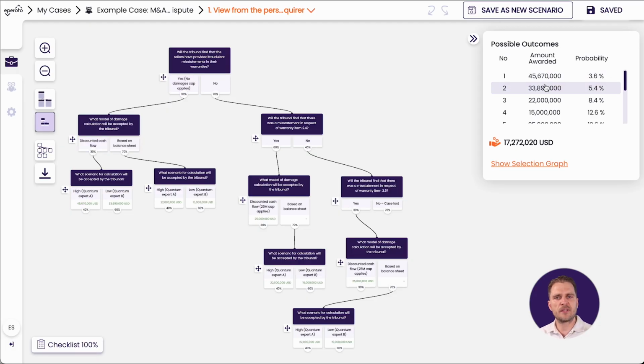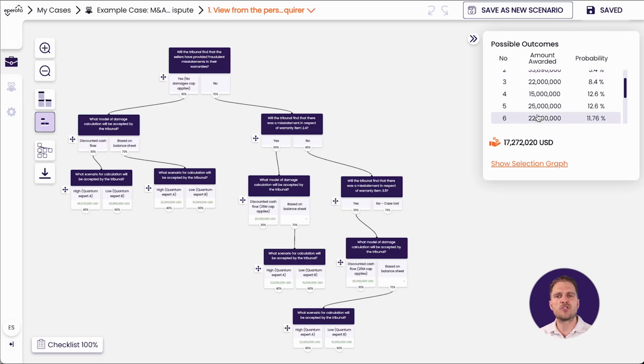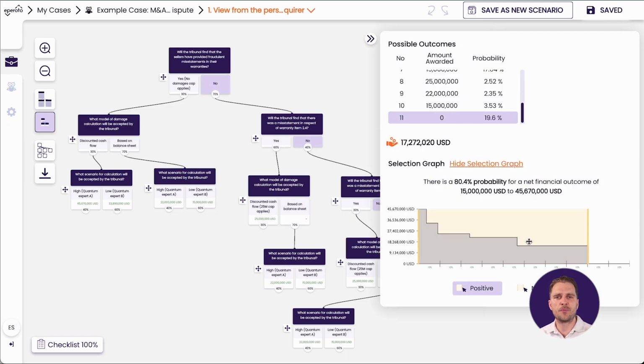Some lawyers find this a bit daunting and always strive for certainty. But from a business perspective, dealing with an uncertain future is what the job is about. So in short, we could win this claim, but at least with the current knowledge, we cannot rule out the risk of losing, and there are a lot of outcomes in between a full win and a full loss. But this is not the full picture.